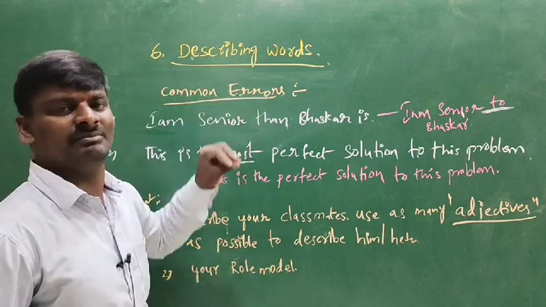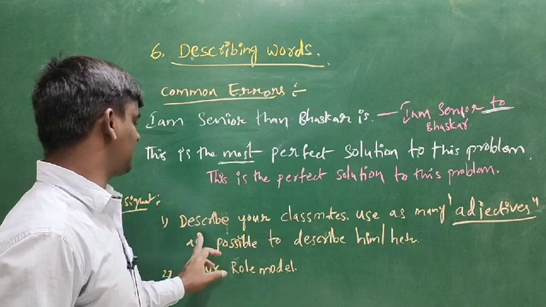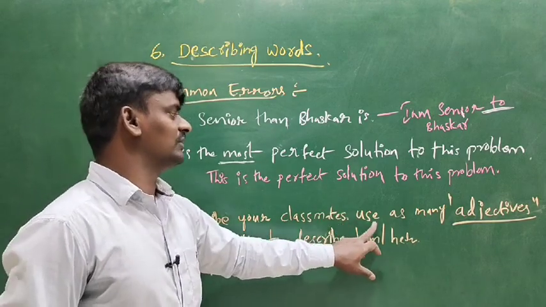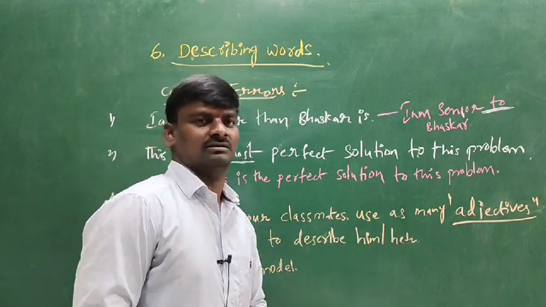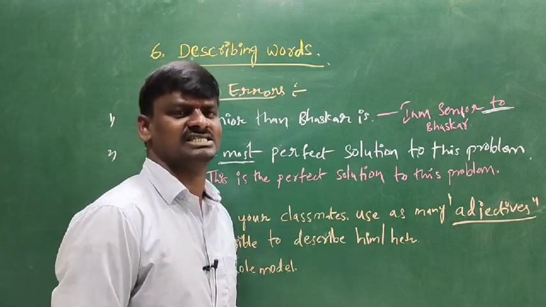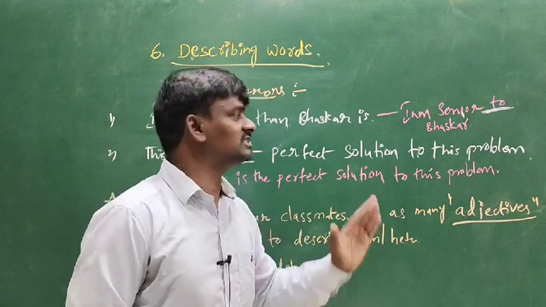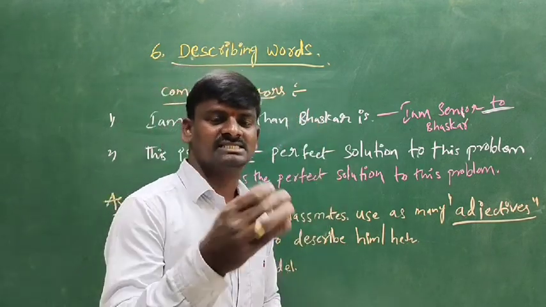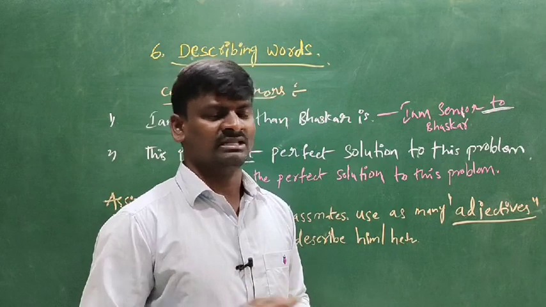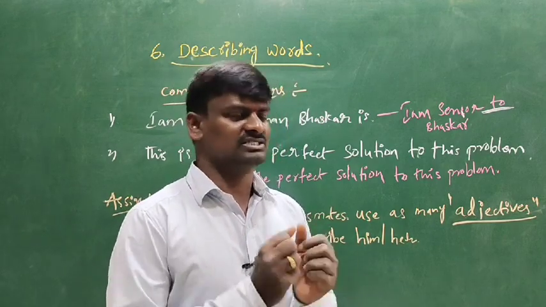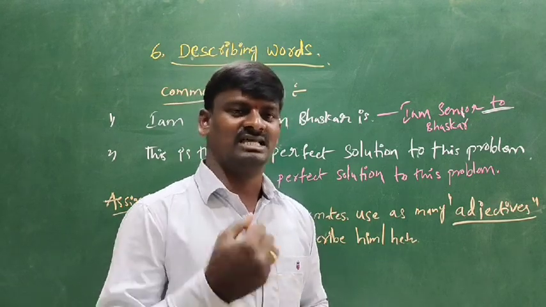This is about describing words. Today I am giving some assignments for you, assignment 1 and 2. The first one, describe your classmates. Use as many adjectives as possible to describe him or her. Sometimes you can describe your friends. Use as many adjectives as possible, only adjectives. This lesson is totally based on adjectives. And also I am giving another example: describe your role model. Everybody has their own role model, isn't it? That's why describe your role model, and also use as many adjectives as possible.